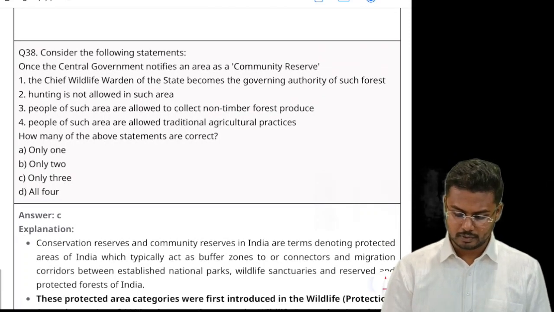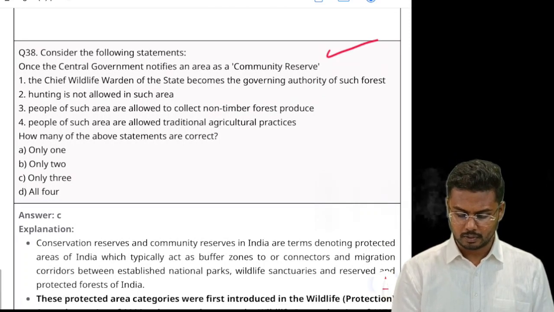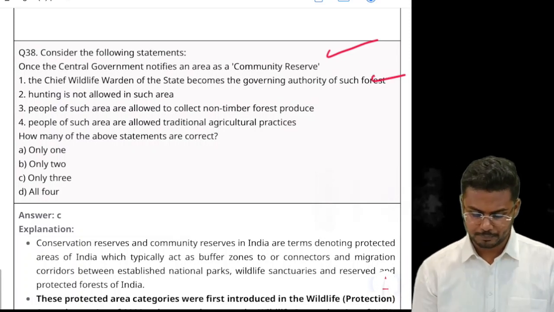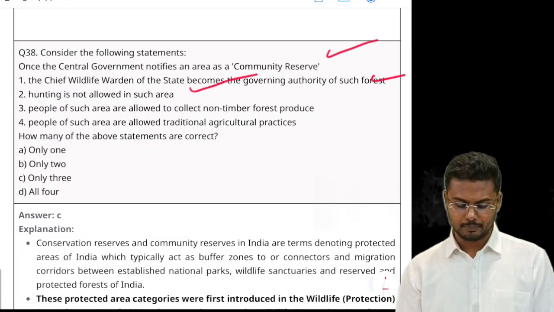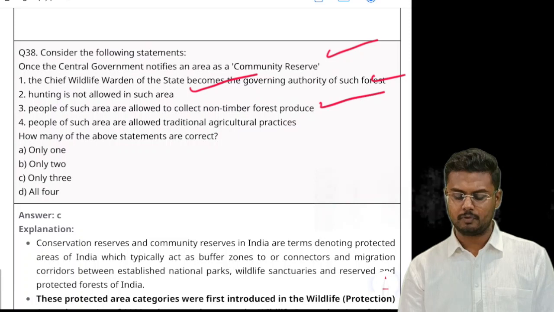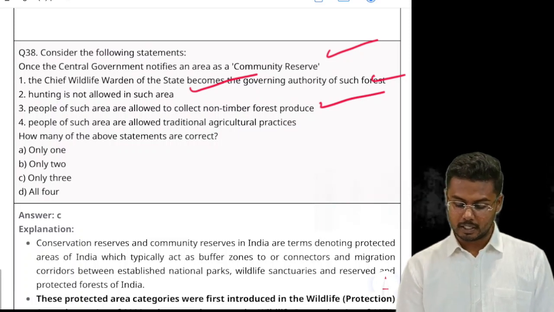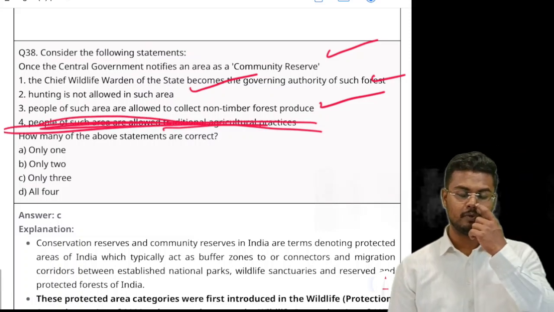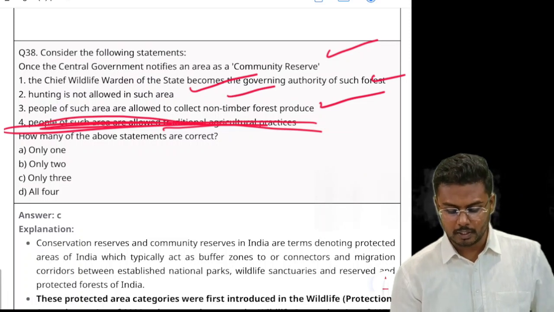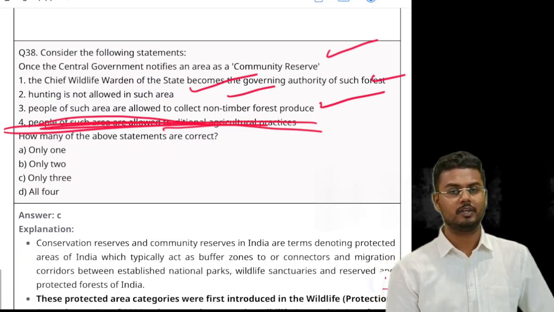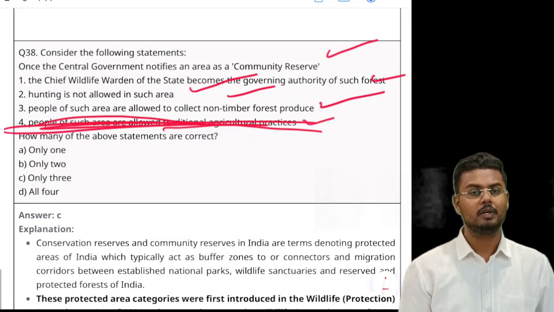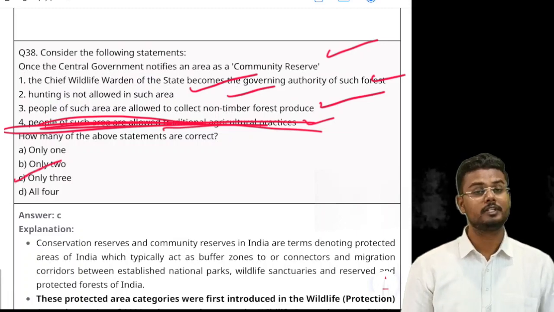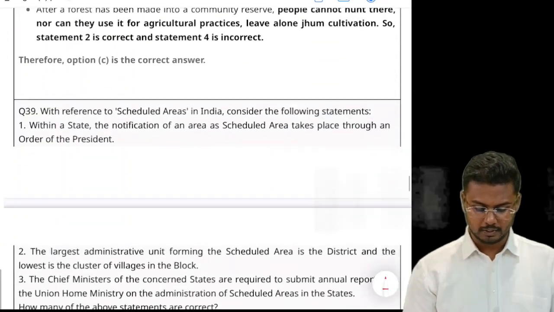Once the central government notifies an area as a community reserve, the chief wildlife warden of the state becomes the governing authority of such forests. Yes, correct. Hunting is not allowed in such area. Yes, correct. People of such area are allowed to collect non-timber forest produce. Yes, correct. People of such area are allowed traditional agricultural practices. No. People residing in those premises are allowed to collect only non-timber forest produce, that is NTFP, whereas they are not at all allowed to practice agriculture in the said area. So as a result, you can eliminate the fourth statement. You are left with only three statements. So option C, that is only three, becomes the right answer.